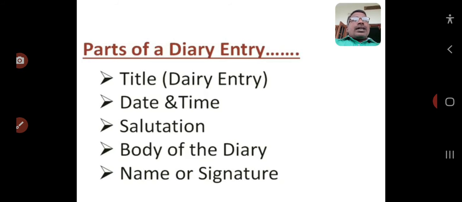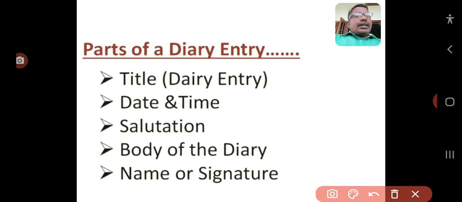Now the parts of the diary entry are given here. Title, diary entry. Here you should observe one thing, diary or dairy. Here a spelling mistake is given. Diary, D-I-A-R-Y, is the correct entry. So what is written here?